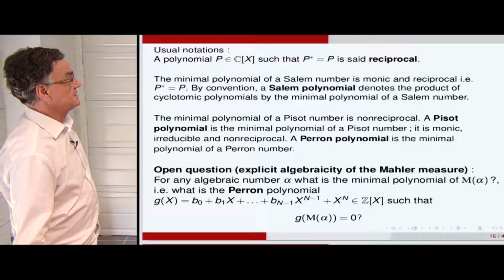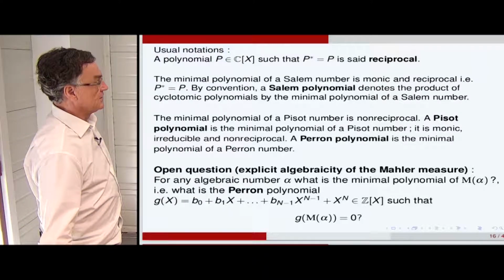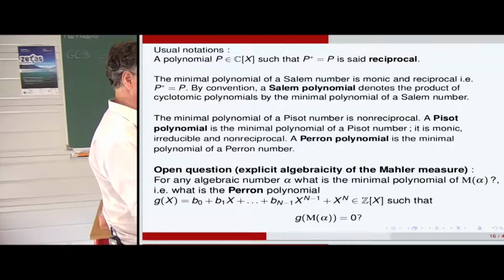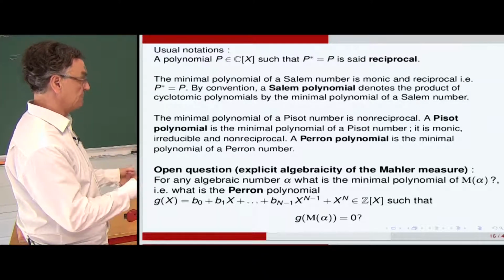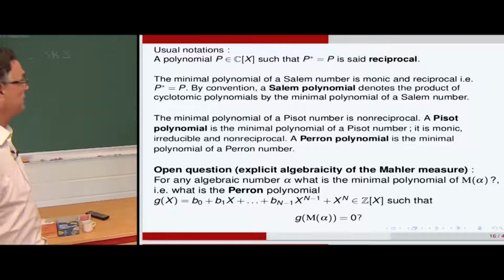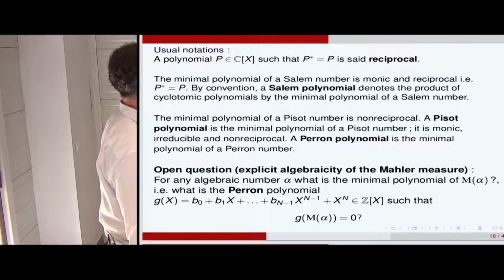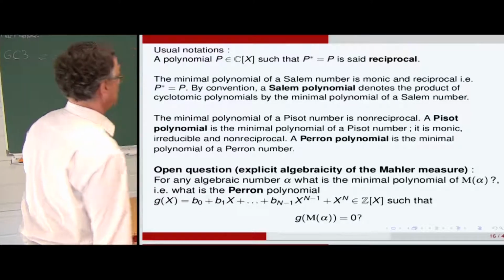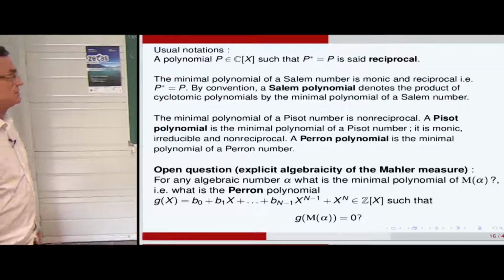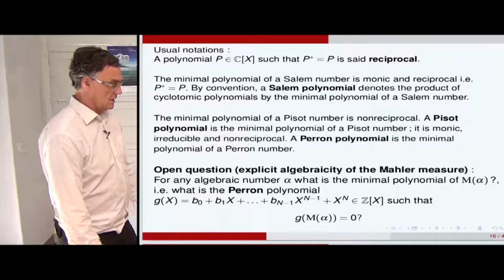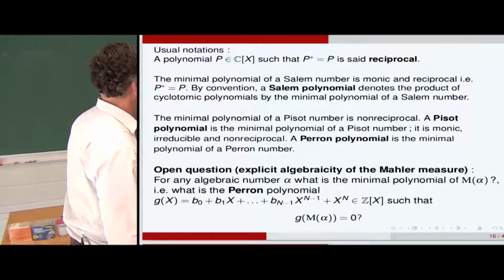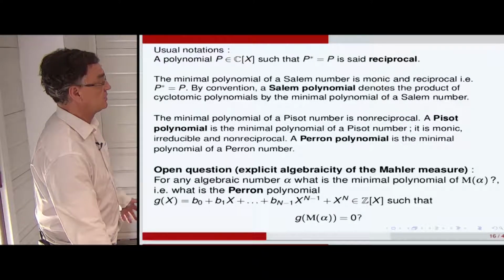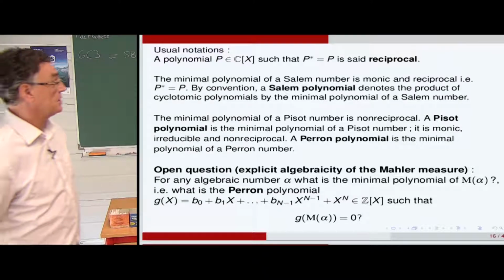So for the notation that I said, P star equal P means a reciprocal polynomial. So the vector of coefficients can be read from the left to the right or from the right to the left. That's the identical vector of coefficients. The minimal polynomial of a Salem number is monic and reciprocal. And by convention, in this problem of Lehmer, we use the convention of Chris Smyth to say that a Salem polynomial denotes the product of cyclotomic polynomials, whatever they are, by the minimal polynomial of a Salem number.